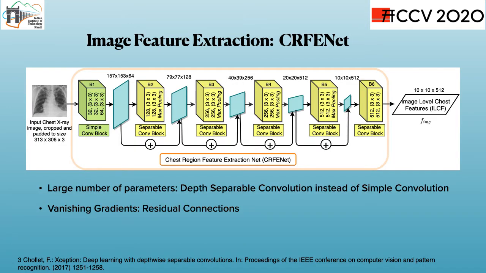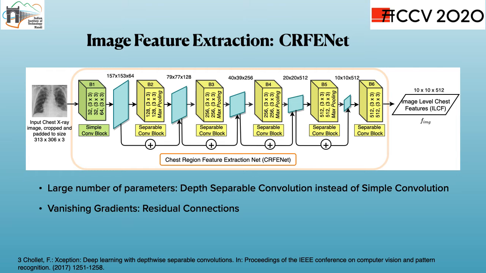Usually, deep CNNs are used to extract image features, but there are a couple of caveats to it. First one is the large number of parameters. To tackle this, the CRFENet contains residual blocks of depth-separable convolutions instead of simple convolutions. This decreases the number of overall parameters and computations. It helps to eliminate the overfitting issues with medical datasets because the available data is very scarce in number.